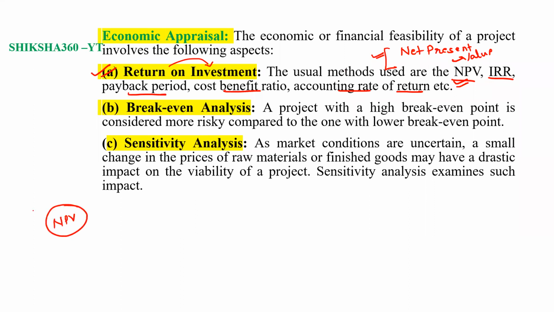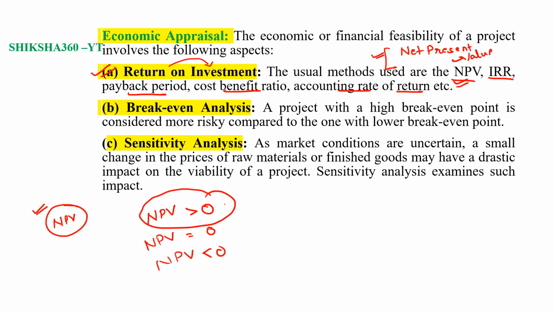We have already got questions on this in the examination. There are three cases: NPV is greater than 0, NPV is equal to 0, or NPV is less than 0. The project is feasible only when the net present value is greater than 0. Generally, we will take that case.